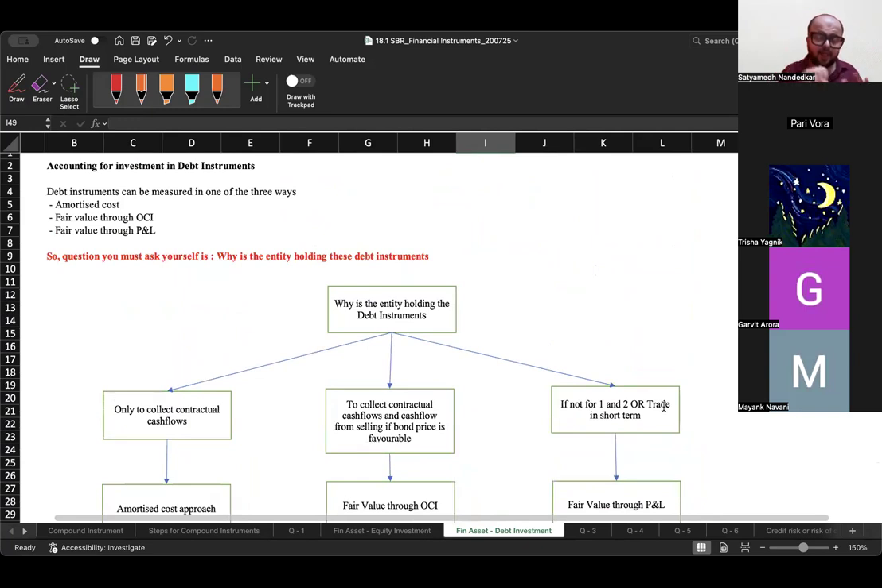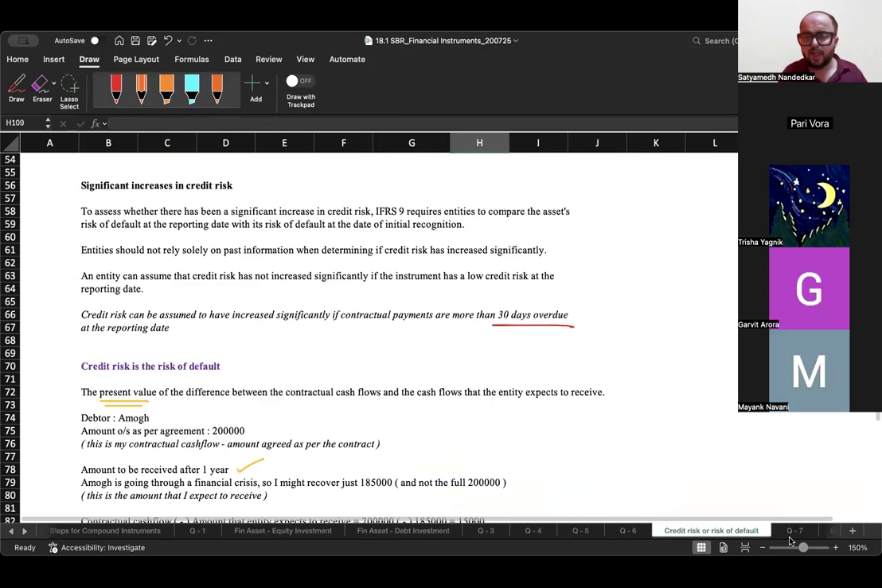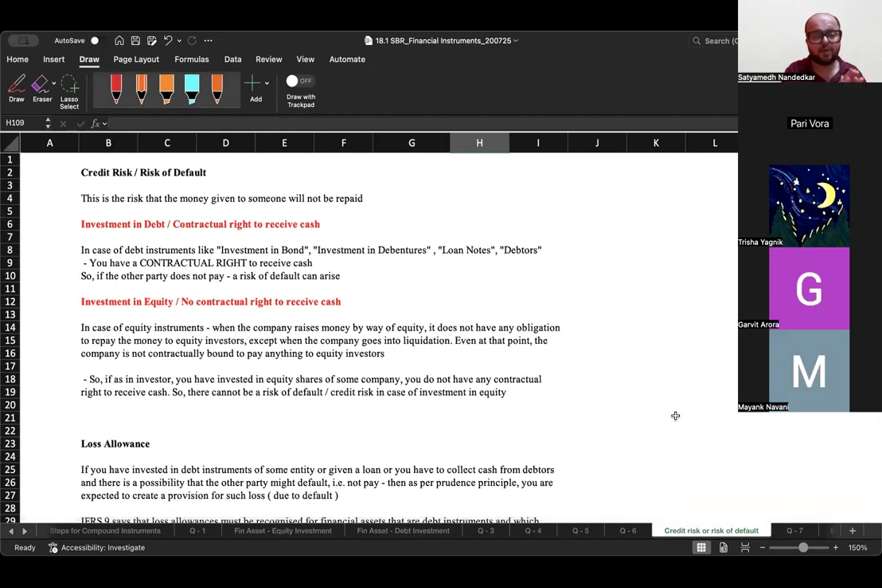At least this basic idea of how the debt instrument should be accounted for can be taken care of. We have done, as you can see, around 4 questions on this particular topic, so you should be able to tackle that in the exam. Right now what we are doing is we are only revising the concept.